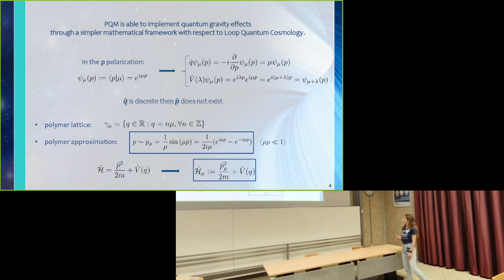So the standard procedure in polymer quantum mechanics is to introduce a polymer lattice in order to regularize the theory. Mu is the fundamental length, that is the polymer parameter. Obviously, in order to deal with a well-defined dynamics, we have to introduce a regularized version for this operator that is not well-defined.